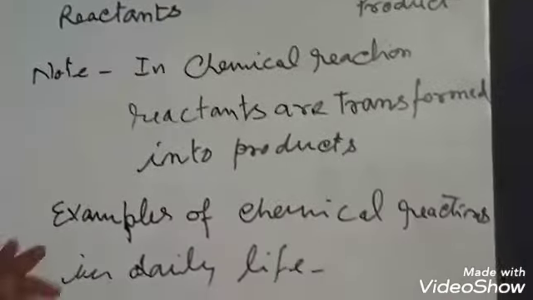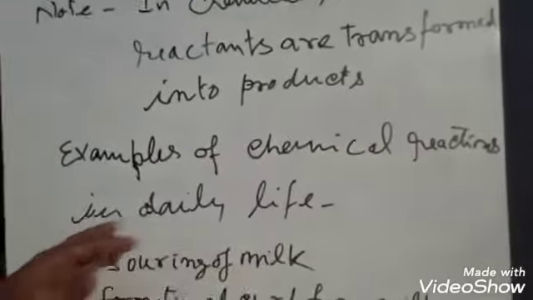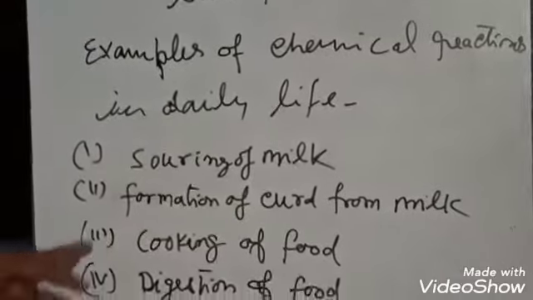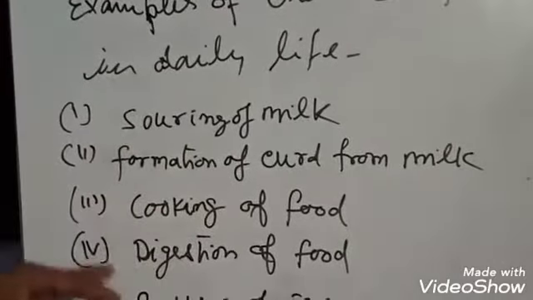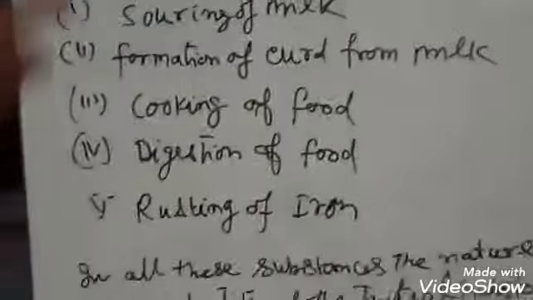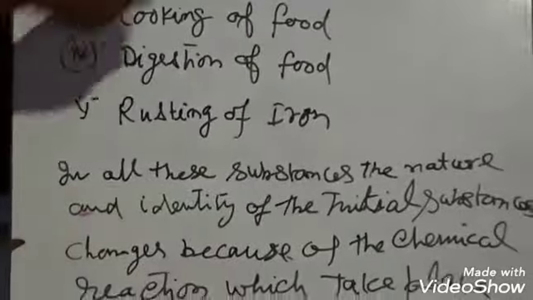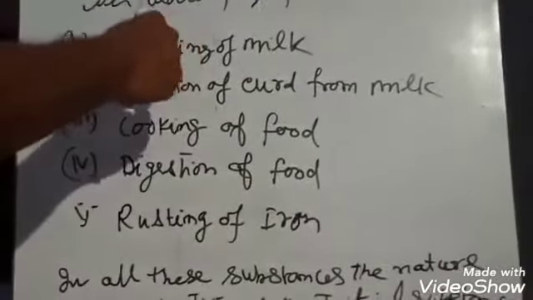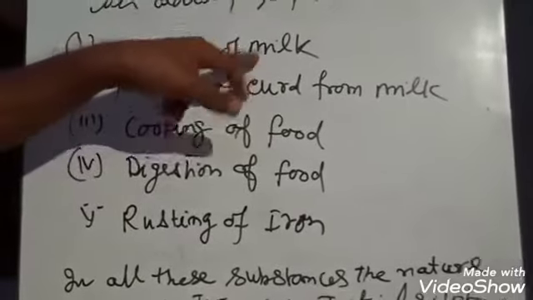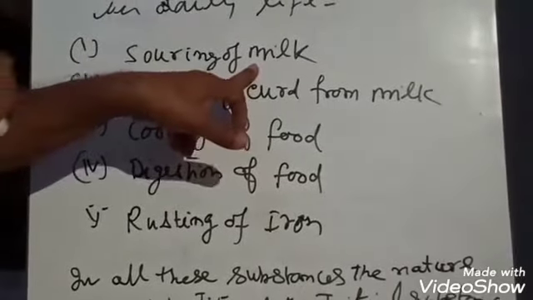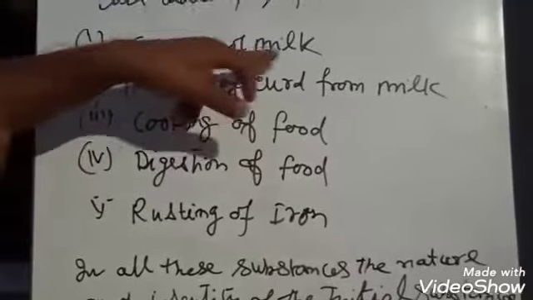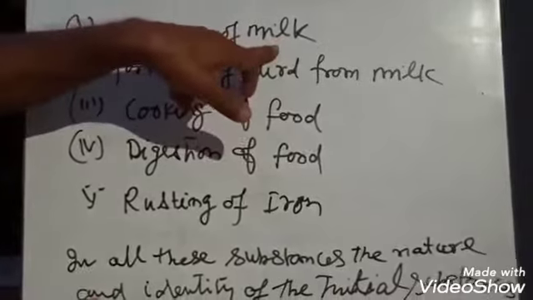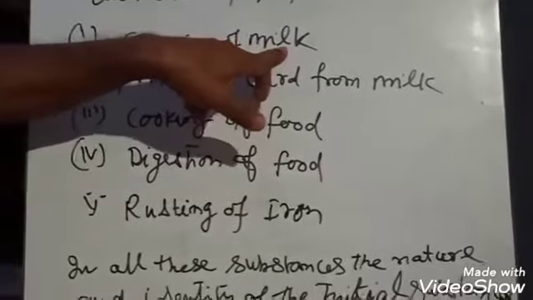Other examples of chemical reactions in our daily life are souring of milk, formation of curd from milk, cooking of food, digestion of food, and rusting of iron. These things are always happening in your life. In souring of milk, milk is the initial substance and the soured milk is the new substance.